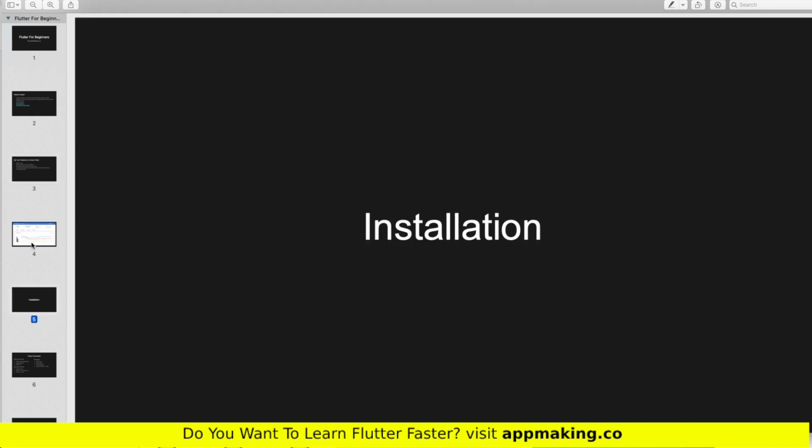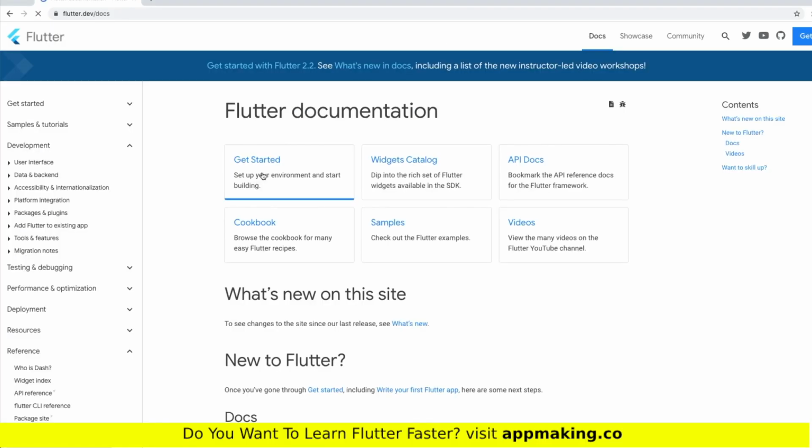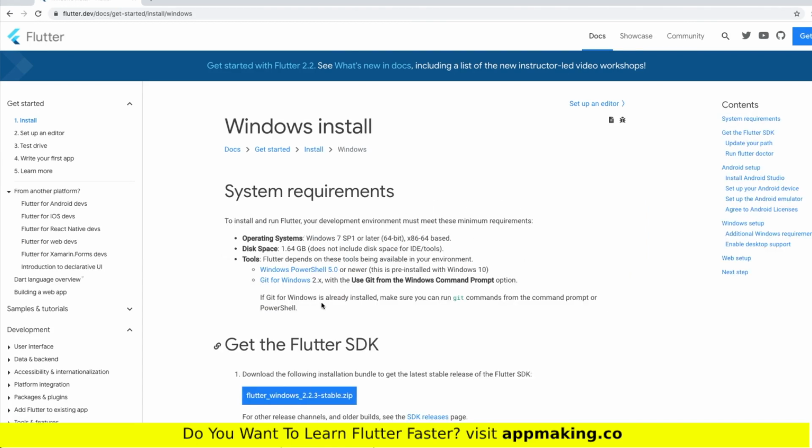So to learn Flutter, first we need to do the installation, right? So I'm going to the Flutter documentation. Click Getting Started. Here you have to select your platform. In case you are using Windows, click Windows and follow the steps. I have made a separate video for how to install Flutter on Windows and how to install Flutter on a Mac. I will attach the video here.